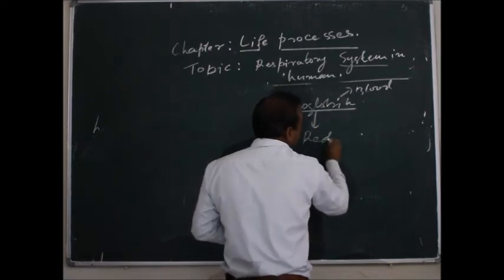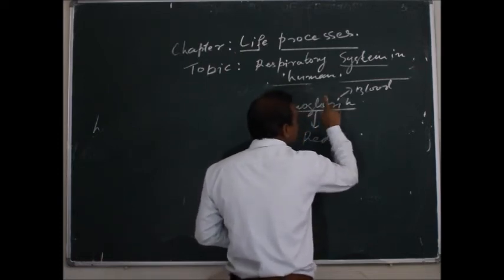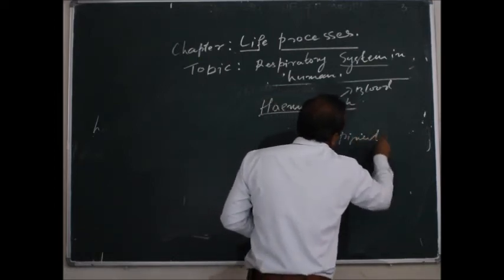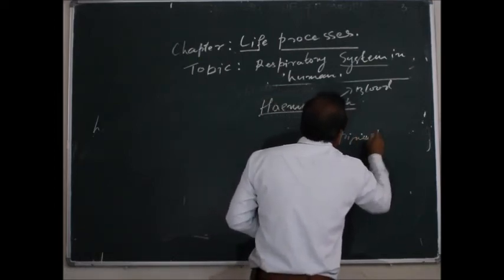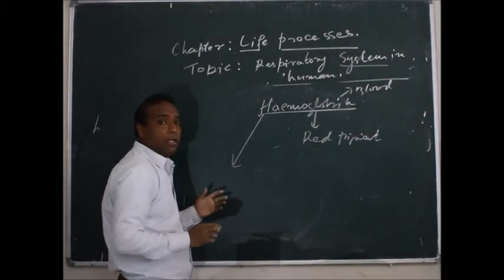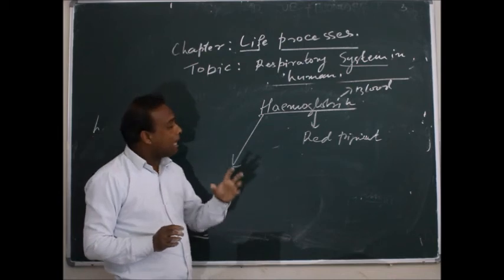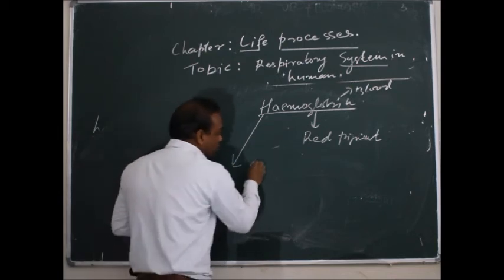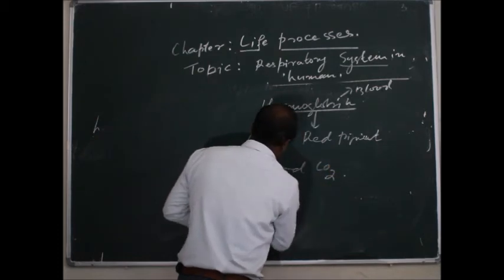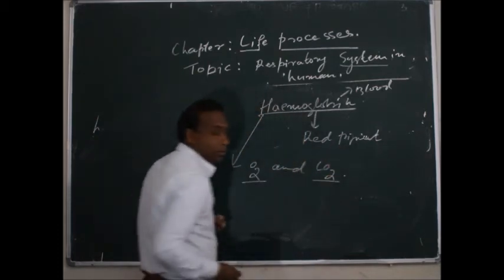Because of the hemoglobin. Because of this pigment, a red pigment, the blood is red in color. Hemoglobin has the affinity to take up oxygen as well as carbon dioxide.